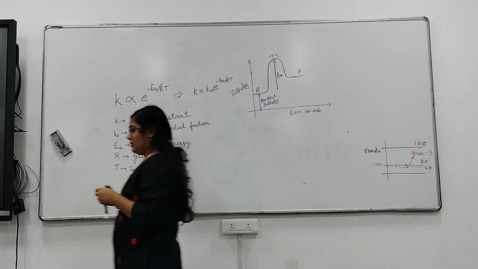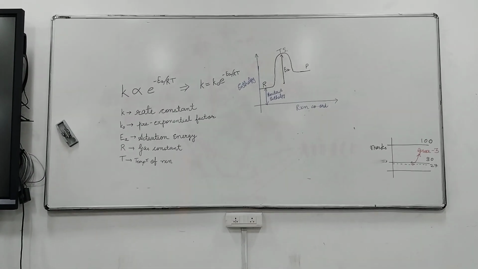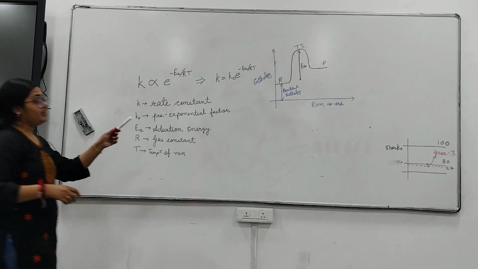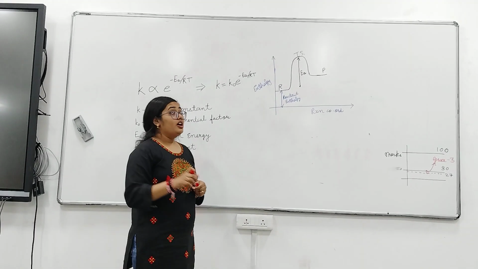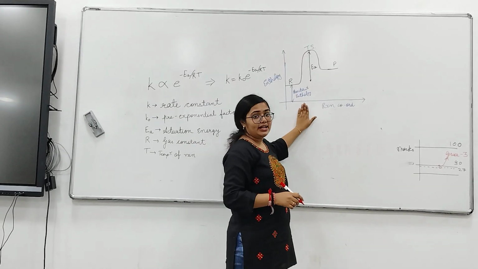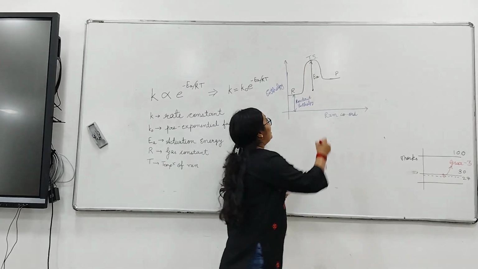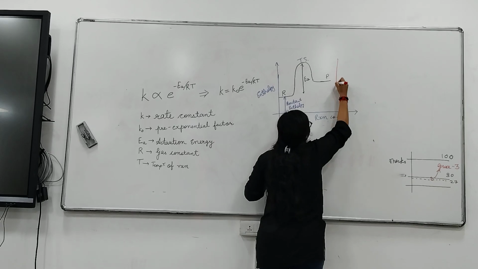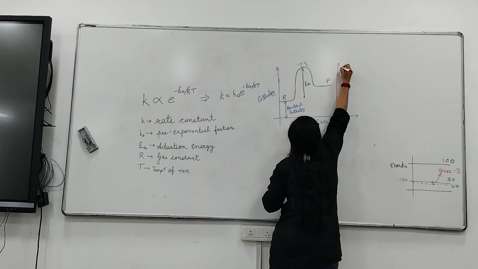Now, what is the total energy required in this reaction? Is that the activation energy or the reactant enthalpy? The total energy is the addition of both the reactant's enthalpy plus the activation energy, and that total energy is called the threshold energy.